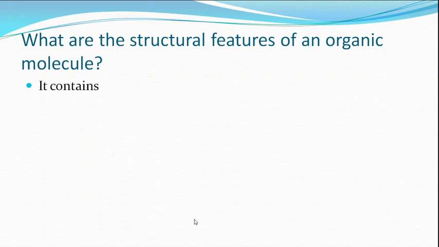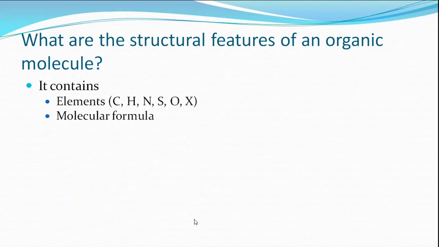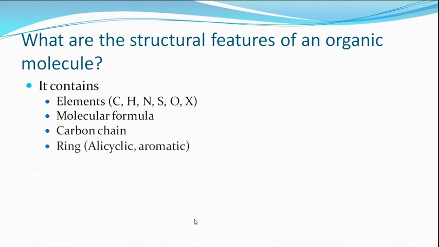An organic molecule basically contains elements. What are the elements present in an organic molecule? It is carbon, hydrogen, nitrogen, sulfur, oxygen, and halogens. Therefore, some of the spectra that we are dealing with have to give this information. Next, the compound has a molecular formula. This is also one of our aims. And the compound contains a carbon chain. The carbon chain may be aromatic, aliphatic, or alicyclic.